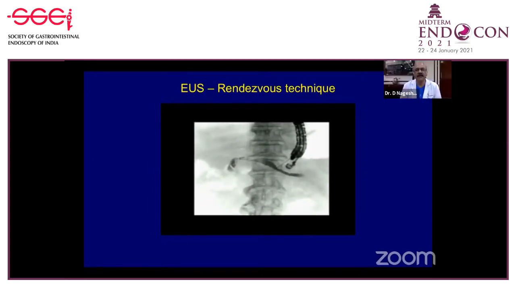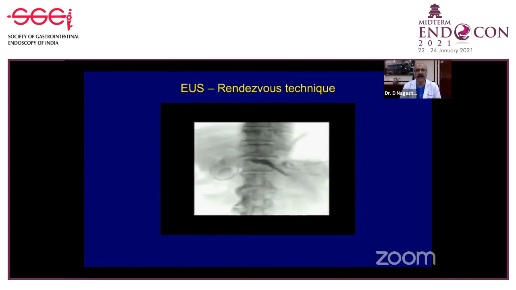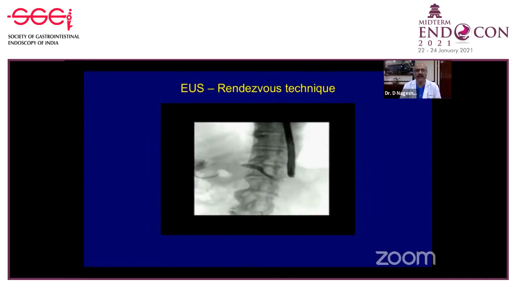So you can see the guide wire. You can see the angled guide wire here. That's very important. The angled guide wire goes through the head region. And once it goes through the head region, you come out with your US scope, leave the guide wire in place, and then using the ERCP scope, you can actually pick up this guide wire. And then you can actually pass yours. You can see that we are passing.